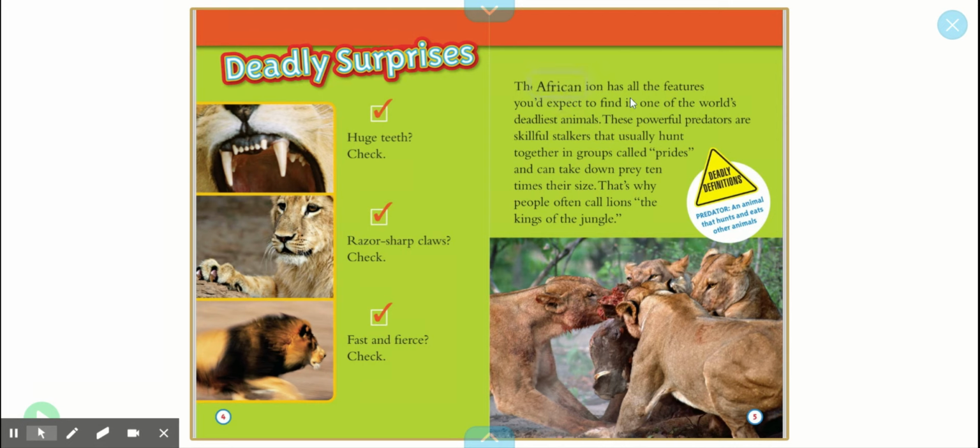If I'm skimming through the passage, some words that stick out to me are deadliest, because that goes along with the title, and it's also right here in this heading. Predators, hunting, size, prey. There are lots of things that stick out. I'm going to jot those down, specifically the word deadliest, and maybe even teeth, claws, and fast.